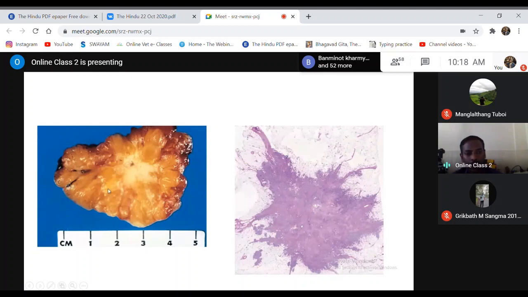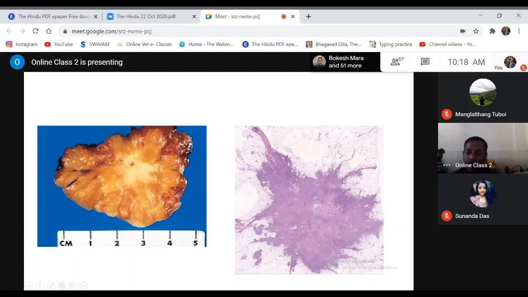If you want to remove this, you have to remove the entire mass, that means almost 50 to 60% of the entire tissue. So in that case, the animal will not survive. That is a major constraint in the case of malignant tumors.